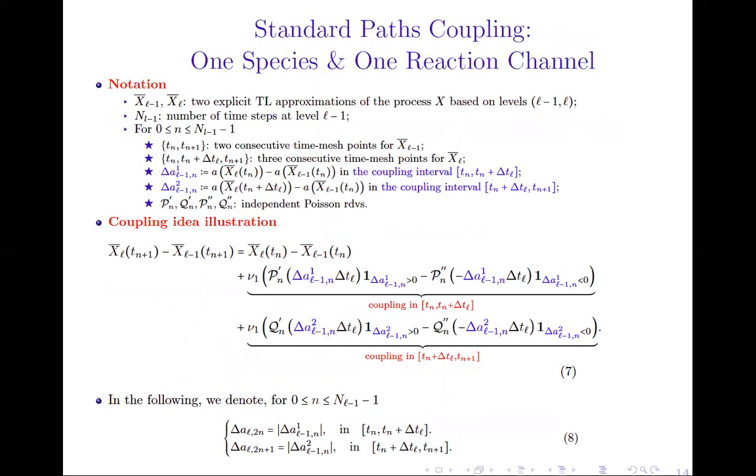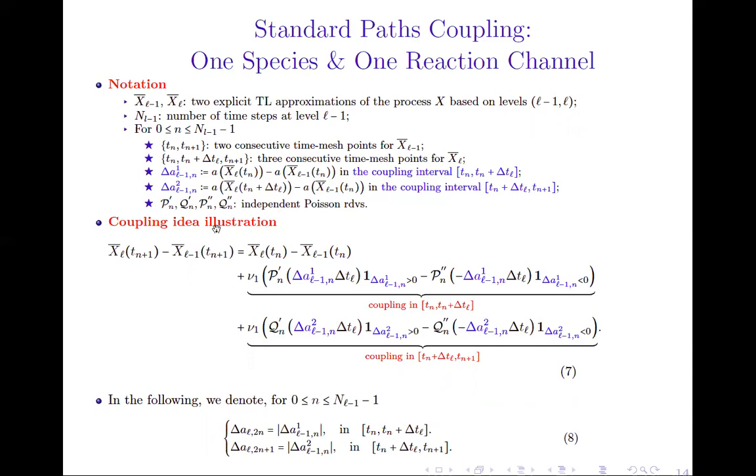So to explain our importance sampling idea, we first need to illustrate the standard path coupling in the context of stochastic reaction networks. And we do it here for one species and one reaction channel. Let's say that we have X-bar_{L-1} and X-bar_L as two explicit tau-leap approximations of the true process based on two levels, L-1 and L.